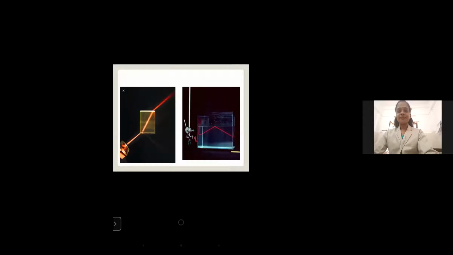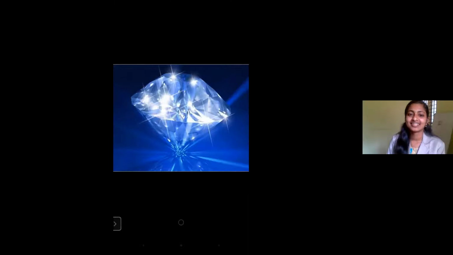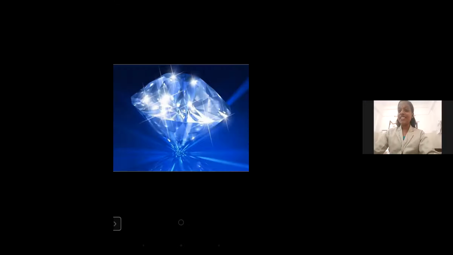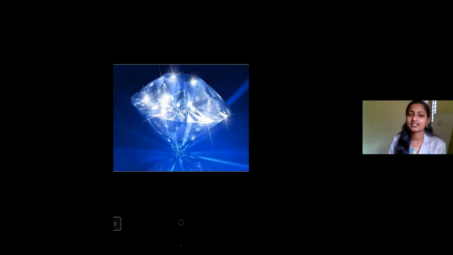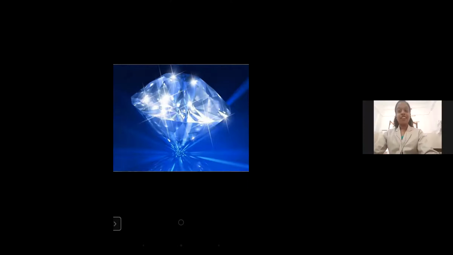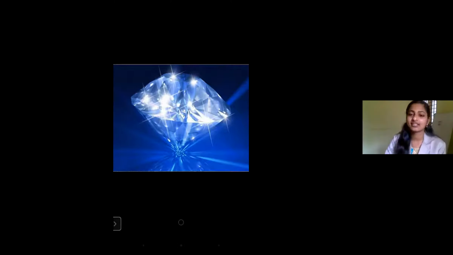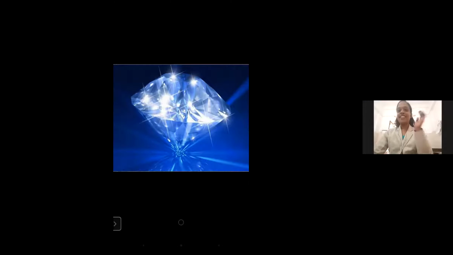Are you familiar with this? Yes, of course, it's a diamond. So what are the peculiarities of a diamond? Yes, of course, it is lustrous and it is very costly. In addition to these, there is a phenomenon which contributes to the lustre of the diamond. This is known as total internal reflection. So now we are going to deal with total internal reflection.